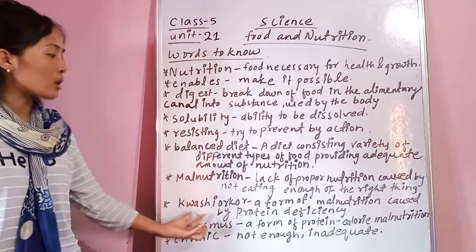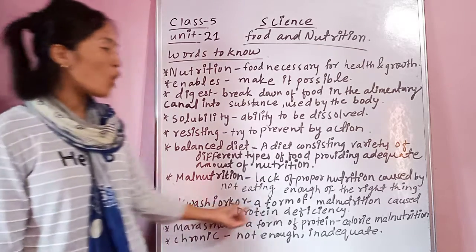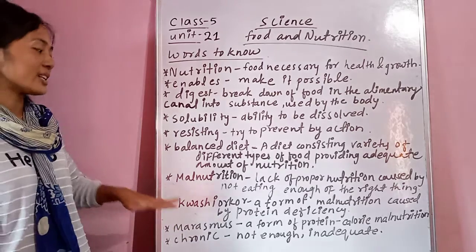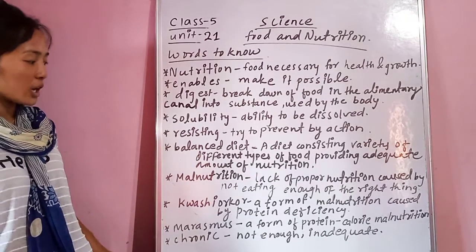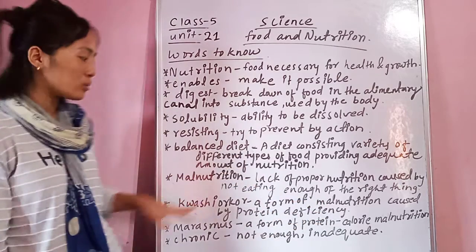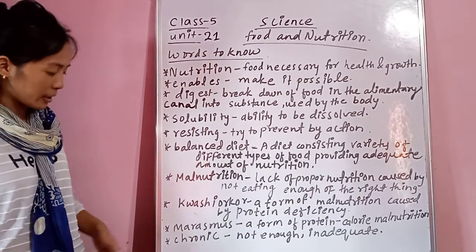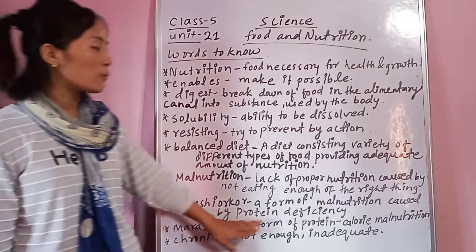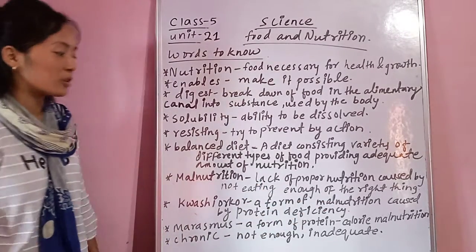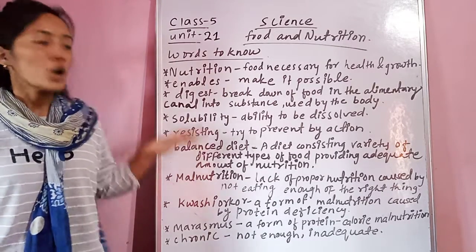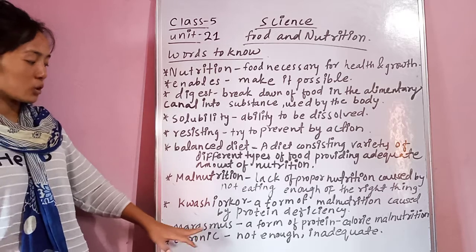Okay, after that Kwashiorkor. It is a form of malnutrition. It is a disease which is caused due to malnutrition, caused by protein deficiency. Protein को कमी हुनाले हामीलाई कवास्कर लाग्ने गर्छ. After that marasmus. Marasmus is a form of protein calorie malnutrition. Because of the deficiency of protein calories in our food, we can suffer from marasmus. So this is marasmus.